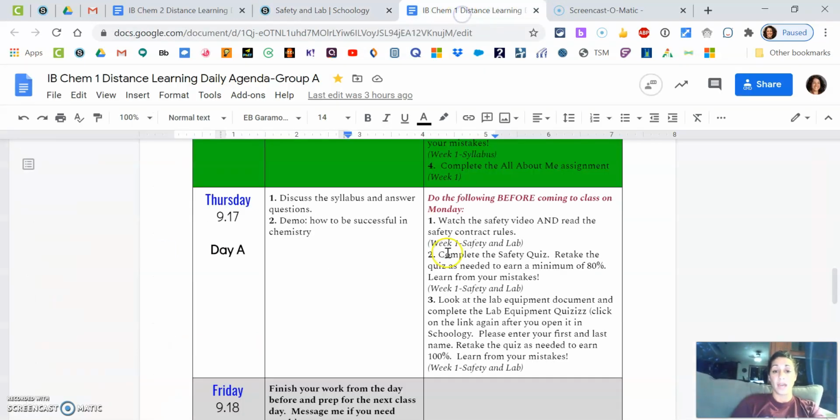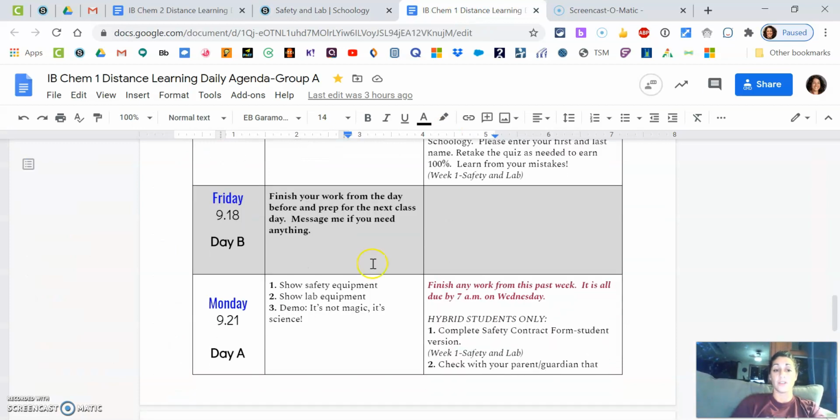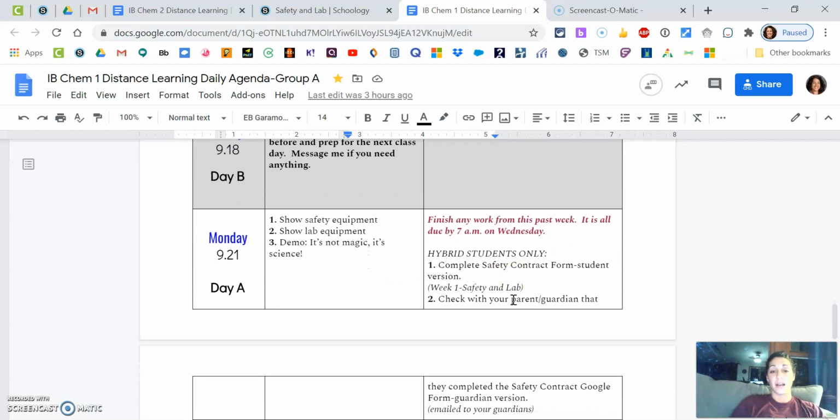All right. So that is what you need to do before we see each other on Monday, where I'm going to show you some of that lab equipment in person, on video, like what it actually looks like in our lab. And I'm going to show you some of the safety equipment we have, and I have one more demo for you. And then one last little thing, and you can do this sooner if you'd like.